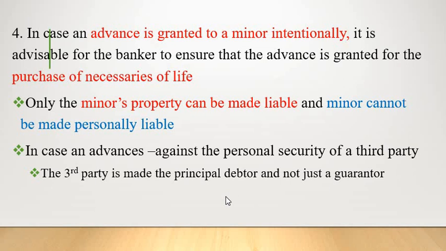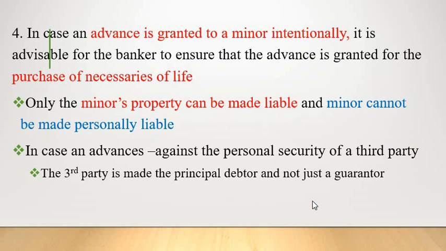In such a situation, the minor cannot be a liable person, because a minor cannot enter into a valid contract, and even if he enters into a contract, it will be void. That is why we say the banker can make liable only the minor's property. He cannot make the minor personally liable. Suppose an advance has been given to the minor against the personal security of a third party. Just imagine three parties are there: one is the banker, one is the minor, and the third person.